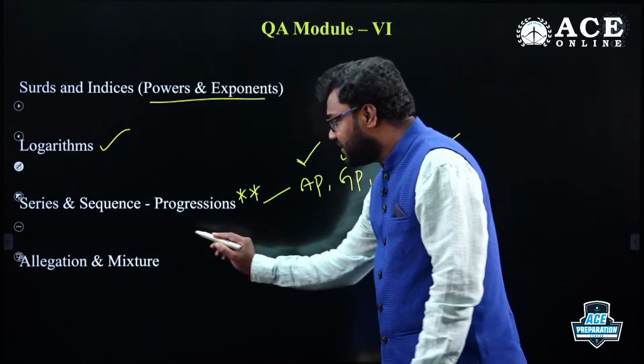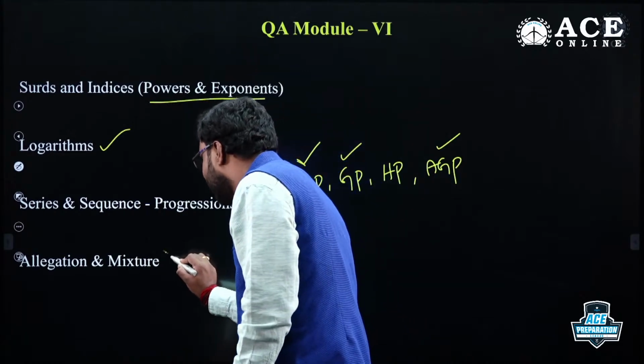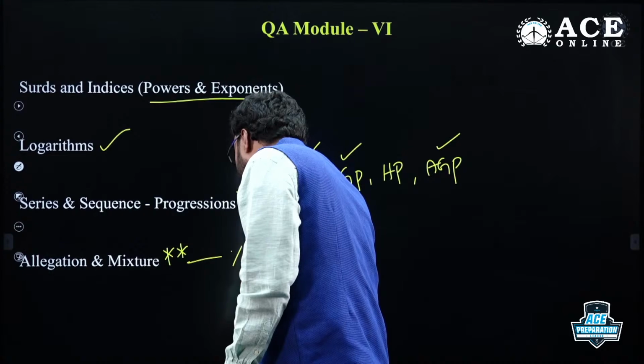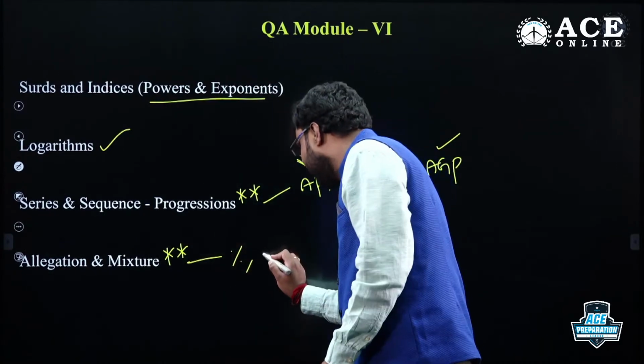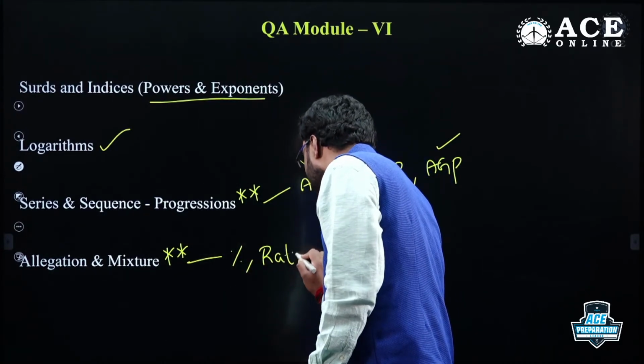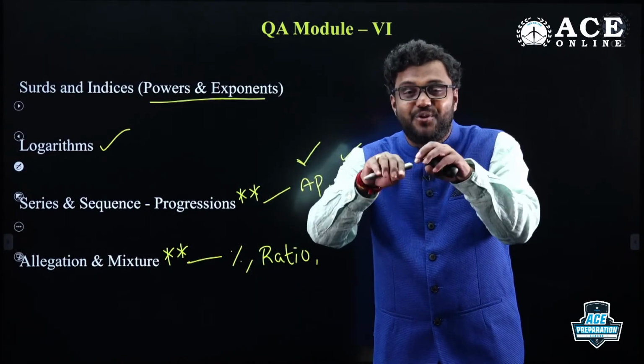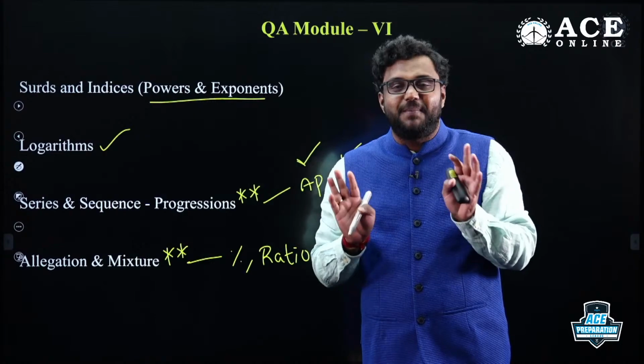And mixes and allegation, my dear friends, we can focus at the end, because there are questions related to percentages in mixes and allegation. Ratios also, you can apply mixes and allegation. Wherever you are adding or mixing 2 or more varieties, you can apply mixes and allegations.